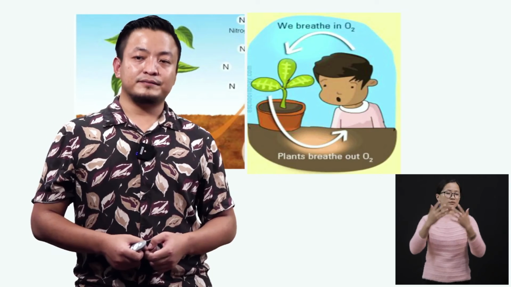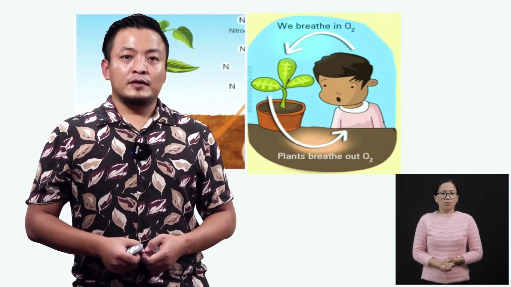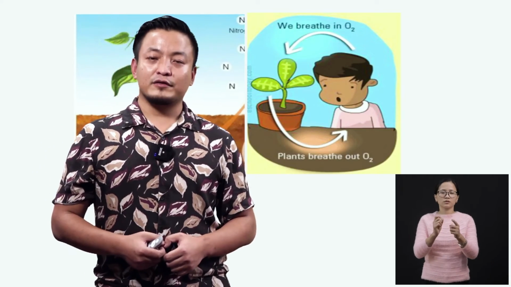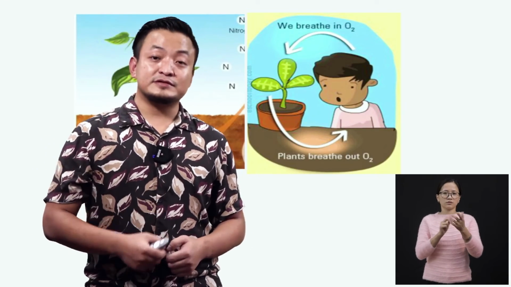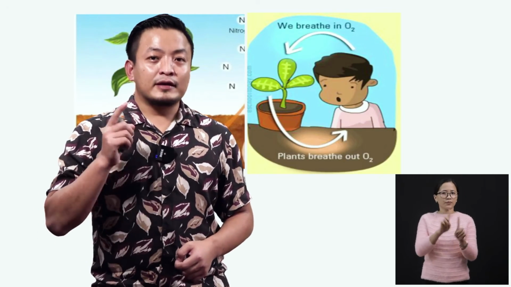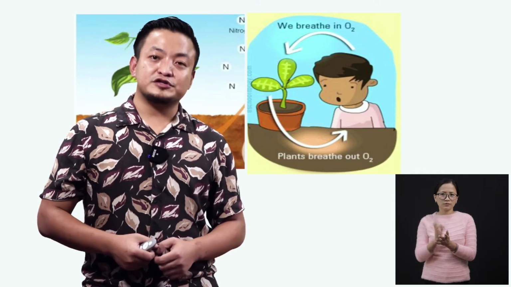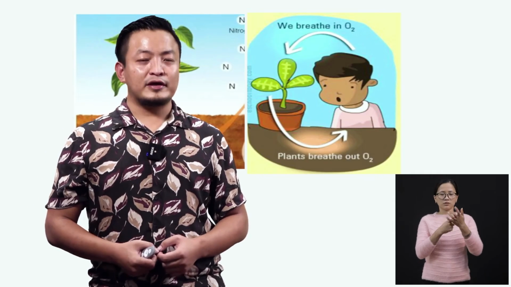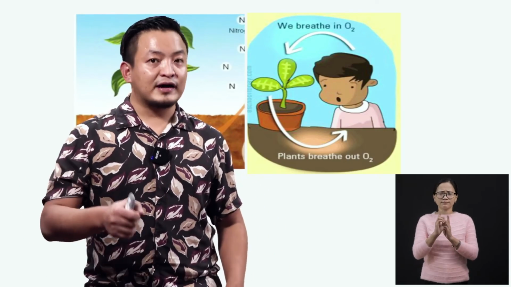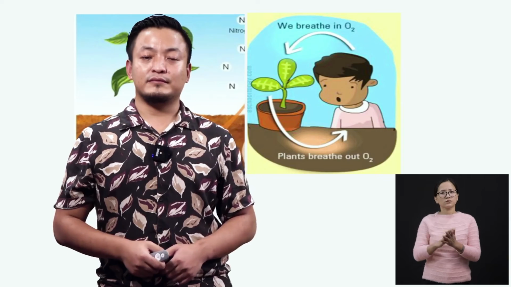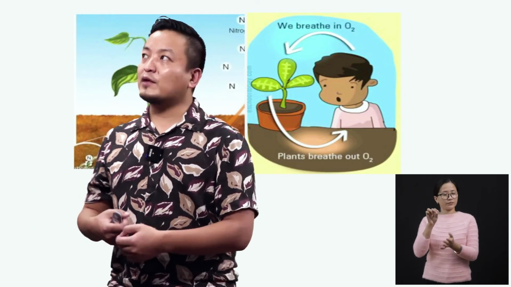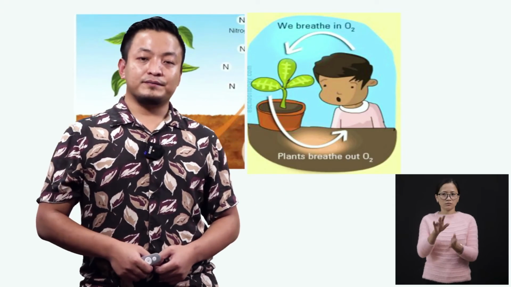We are dependent on plants, right? All the vegetables and fruits we get from plants. But plants need nitrogen for their growth and development. So how do plants take nitrogen?